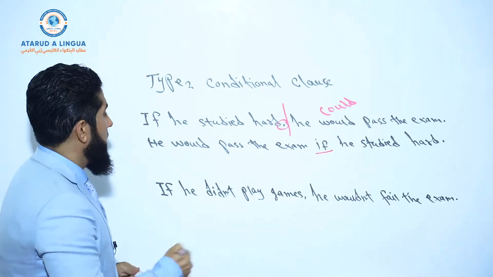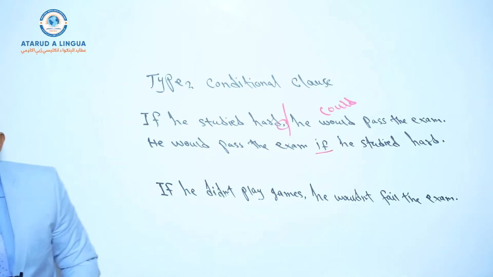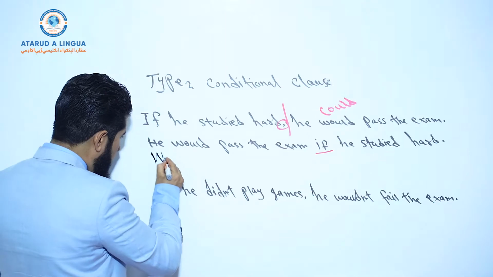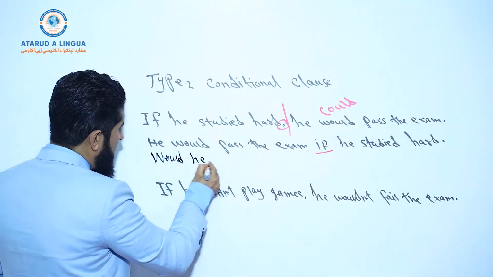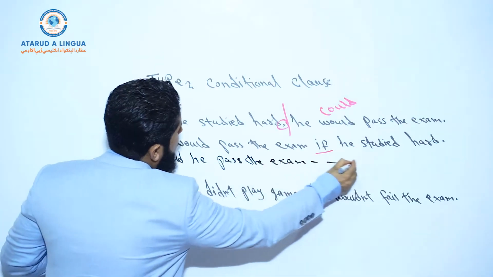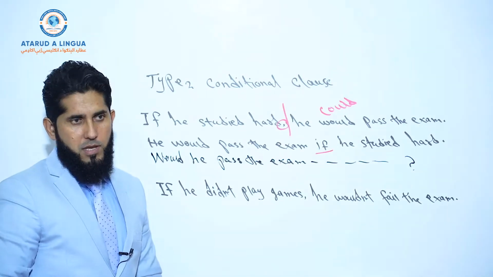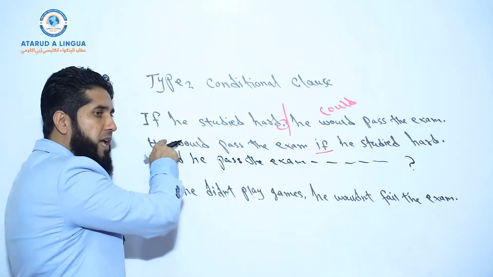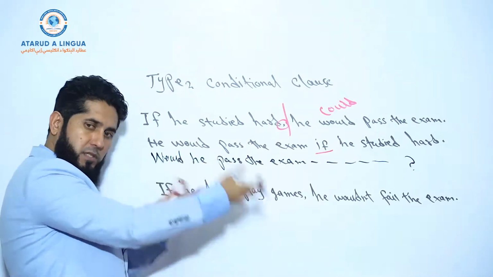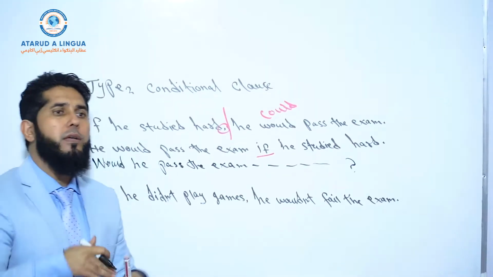For example, he would pass the exam if he studied hard. And now if we want to change it to interrogative form, then we just bring the auxiliary first. Would he pass the exam? And then continue the sentence and use a question mark at the end, right? So changes should be brought in the main class when we want to turn this affirmative sentence into an interrogative sentence. In the if class, we should not bring any changes.